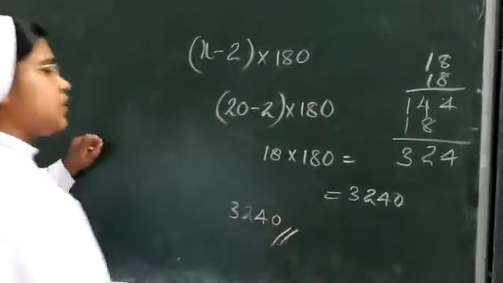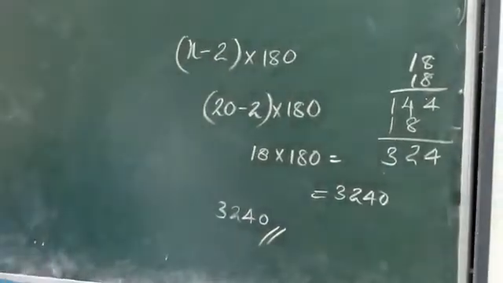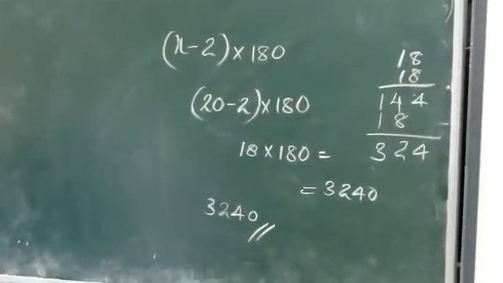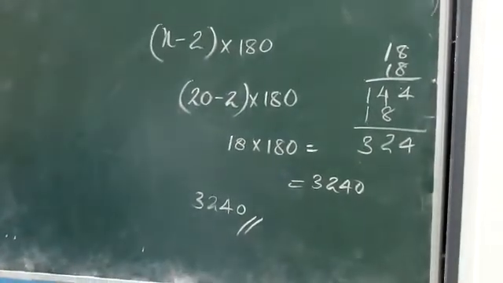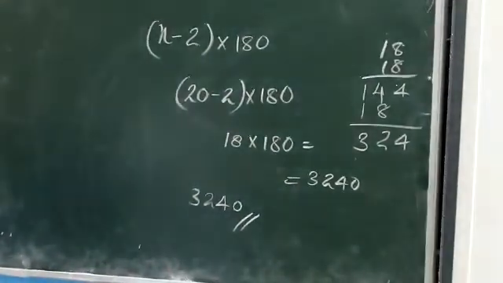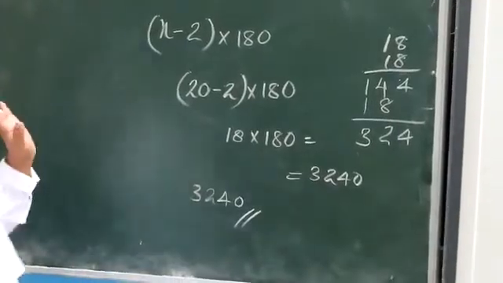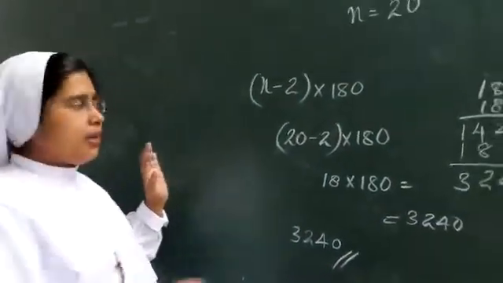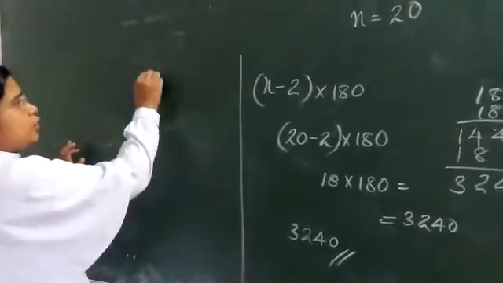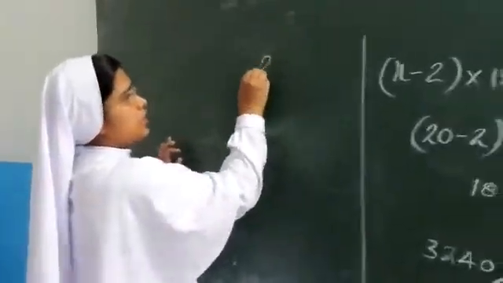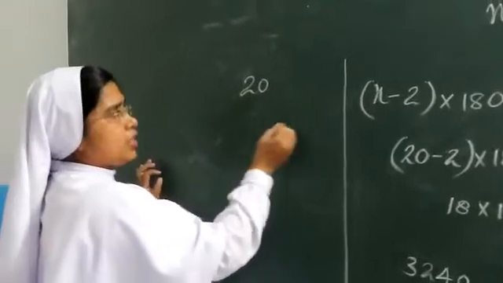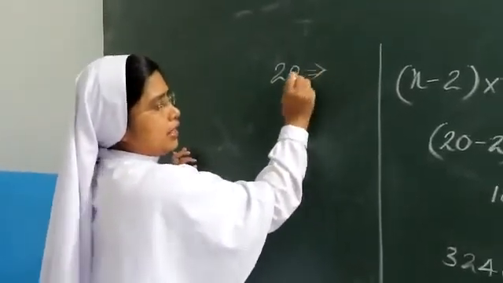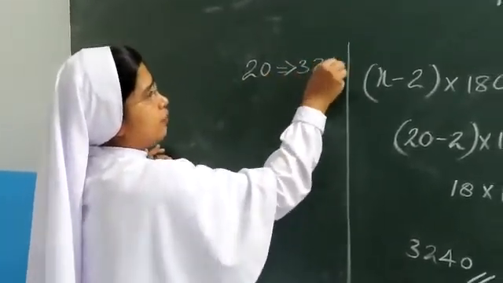Now what is the question given to us? Each of the angles we have to find out. What is each angle? See, all the angles of a 20-sided polygon are the same. All of the angles are equal. Now how many sides are there? We have 20 sides. And what is the total angle? Total angle is equal to 3,240.